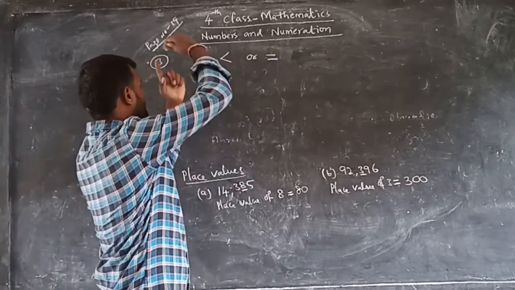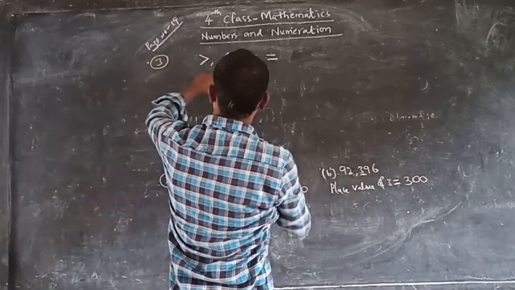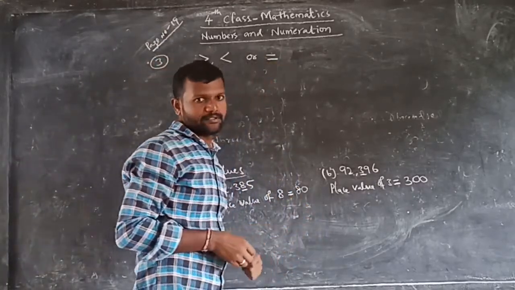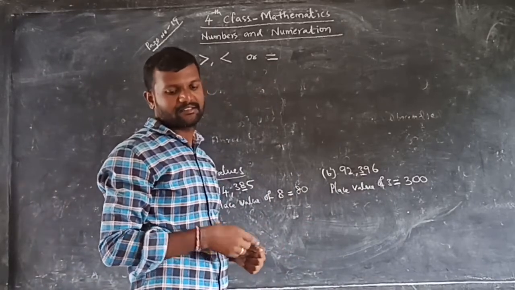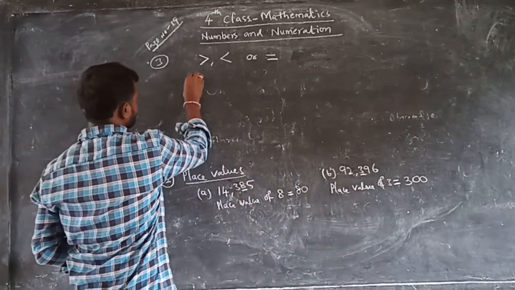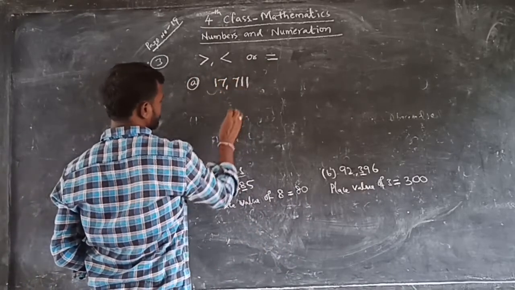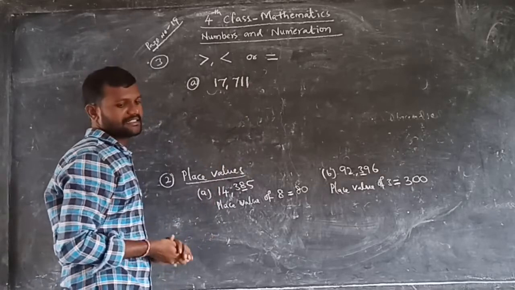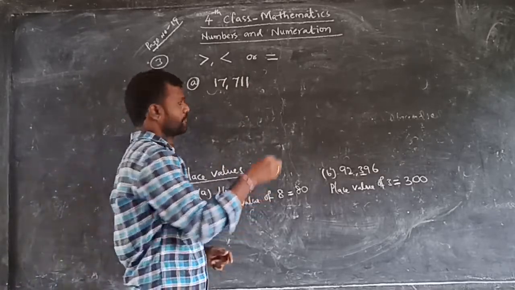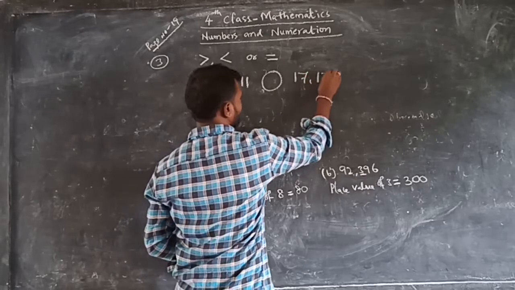Okay. Greater than. This is greater than. And less than, and it is what? Equals to. So these are the symbols we have to place correctly. First number, 17,711, and 17,171.